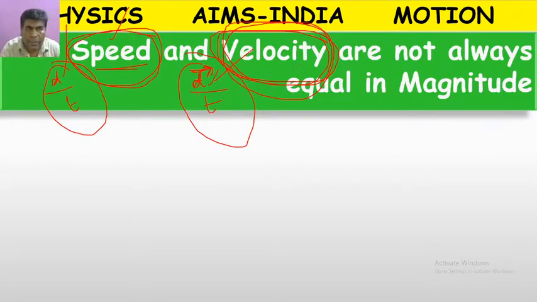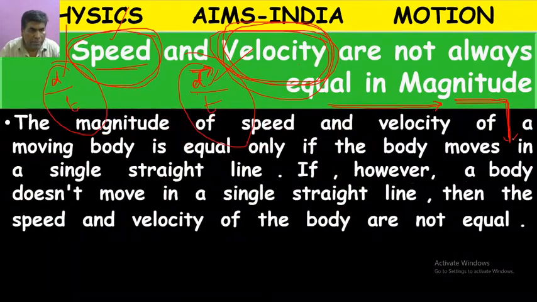So sometimes they may be equal. In what case? If the body is traveling in a straight line in one direction, then both the values are equal. If the body changes its direction, then both the values will be different. So here, the magnitude.